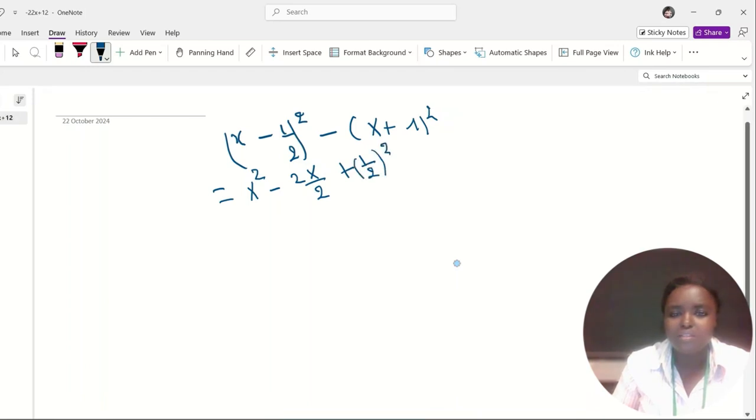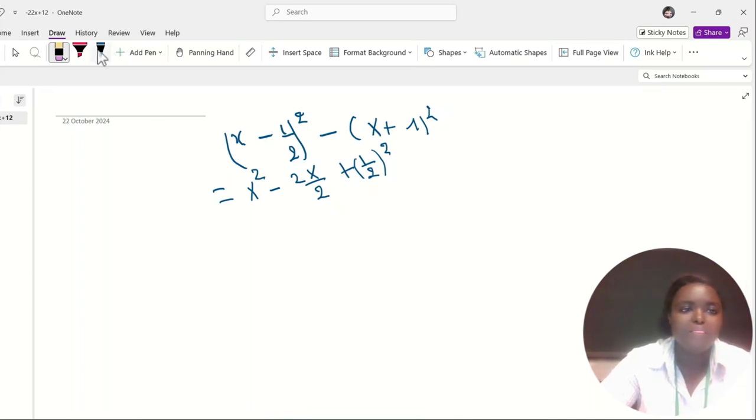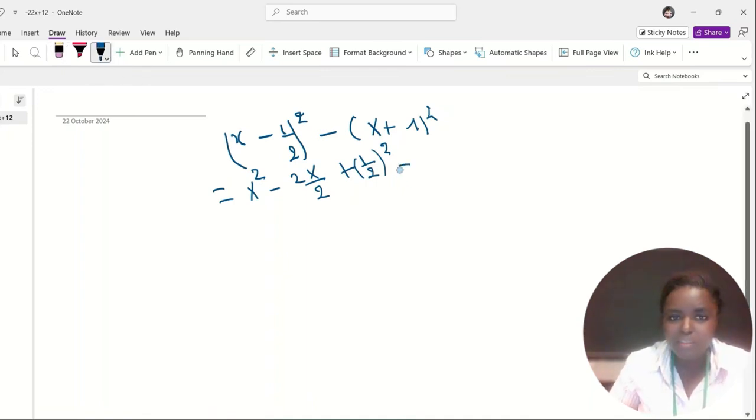Then minus, I clean this plus, then minus, yes, minus (x squared plus 2x plus 1).